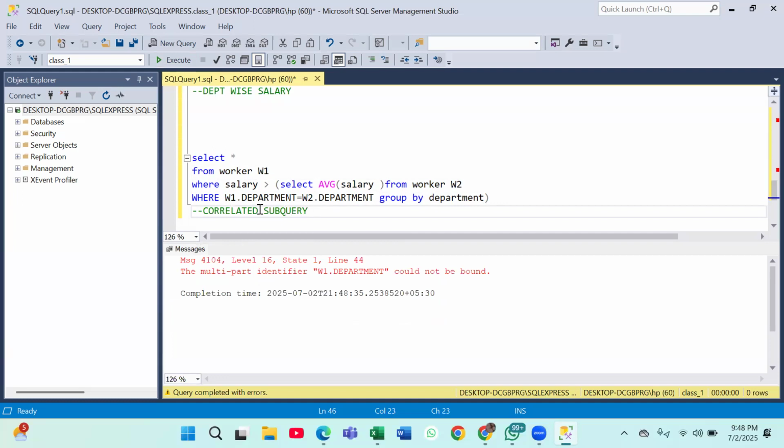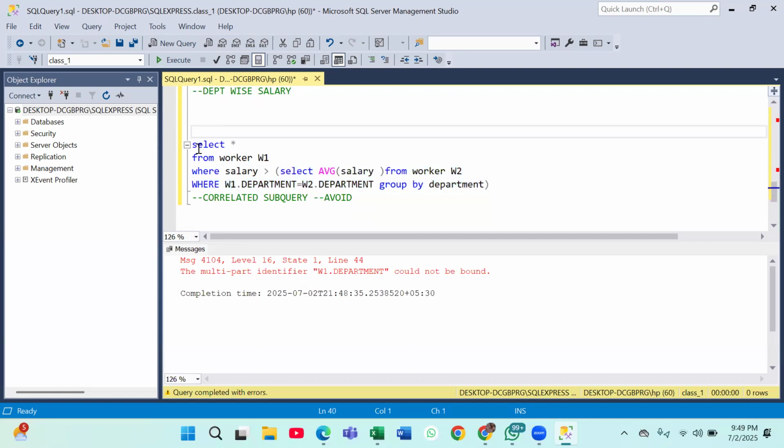And we avoid correlated subqueries. Why so? Because they take a lot of time to execute. First it will run this part, then it will run this part. So for every row, your query will run. If you have a million rows, your query will run a million times, and that means it's going to take a lot of time to execute, correct? Are you able to get that? Right now we only have 15 rows, so we can't see that. But if we have 15,000 rows, then all these things will be visible.